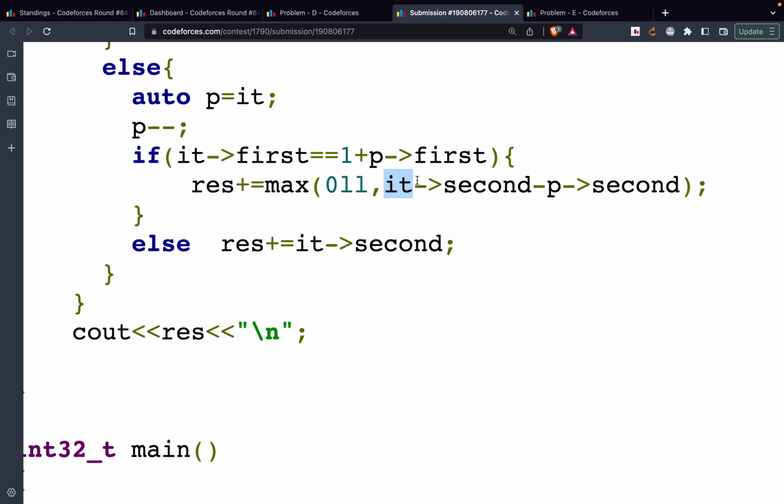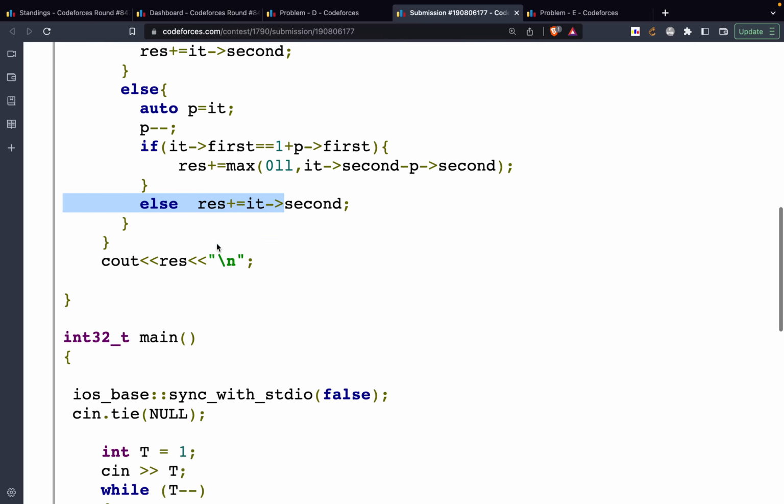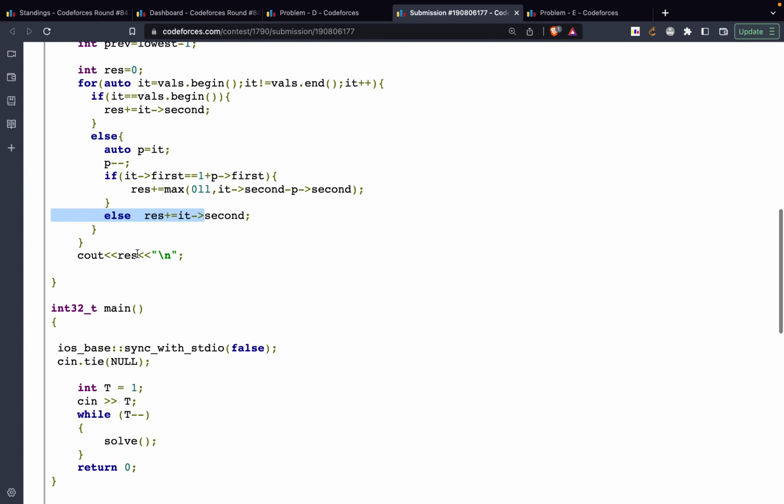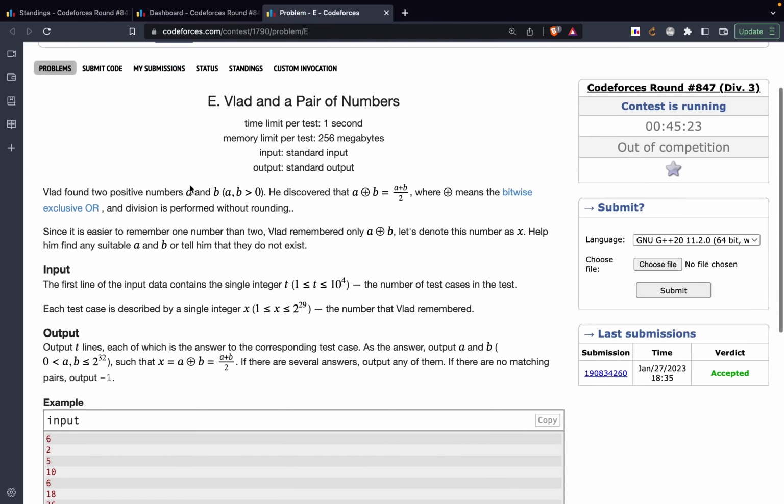So when I'm done with this, I'll say that it second, which basically here means the frequency of the current element minus the frequency of the previous element. So I'll be adding that. In case the continuity is not maintained, in that case I'll be adding the total frequency of the current element. At the end I'll be printing the result. Cool. With that, we can move on to the last question that we are going to discuss.